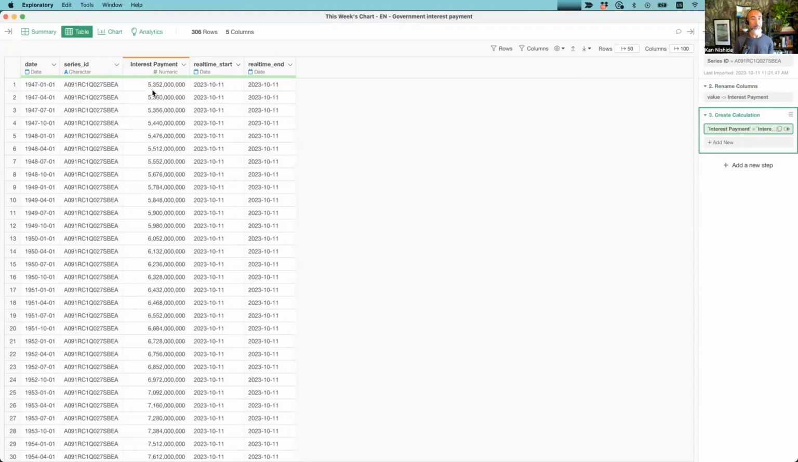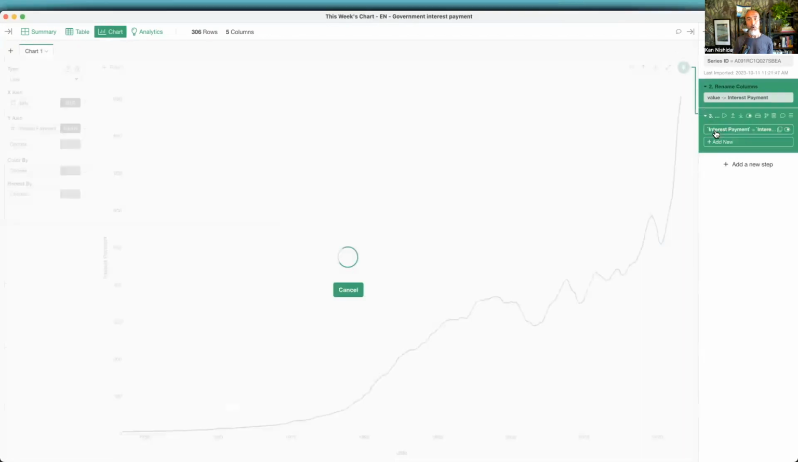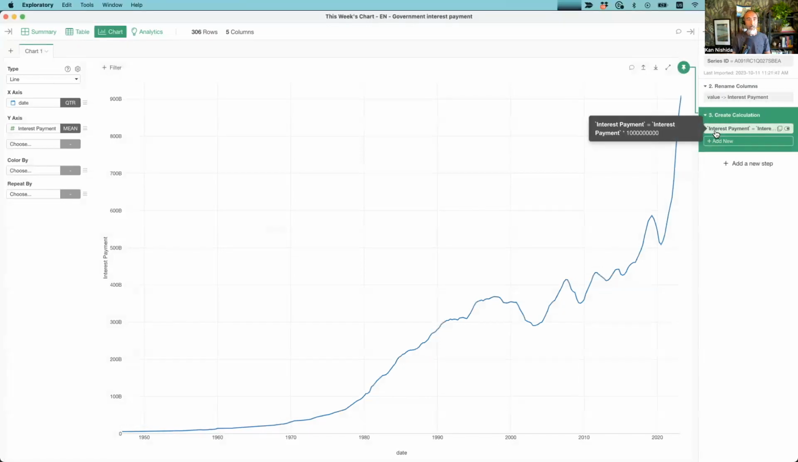So this one can be read as $5,352,000,000, right? I don't have to give any notation to indicate this is in $1 billion. Anyway, I'm going to move this chart pin to the calculated step. Now we can see 900B. B means $1 billion. Okay.